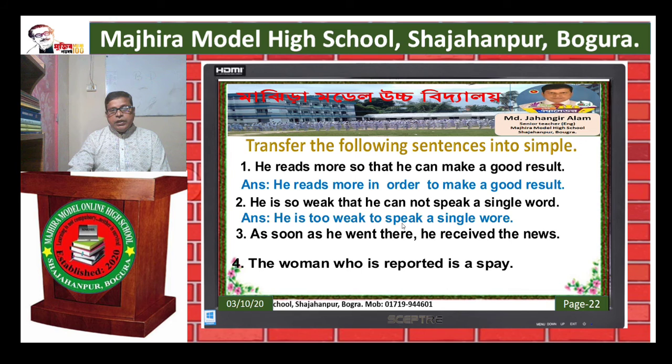Number 2, he is so weak that he cannot speak a single word. See the answer. He is too weak to speak a single word. Number 3, as soon as he went there, he received the news. Instead of as soon as, we should use just after or immediately after. See the answer. Just after going there, he received the news.